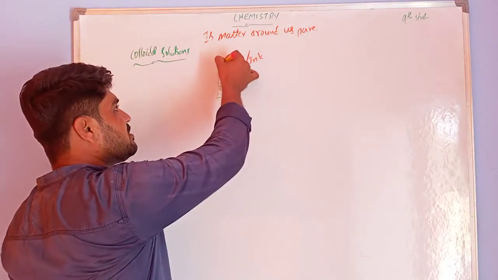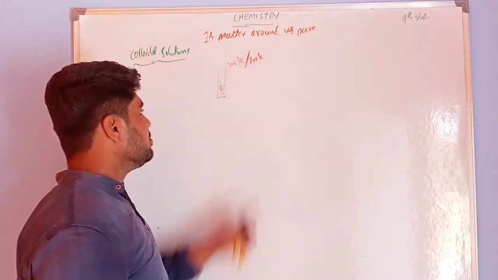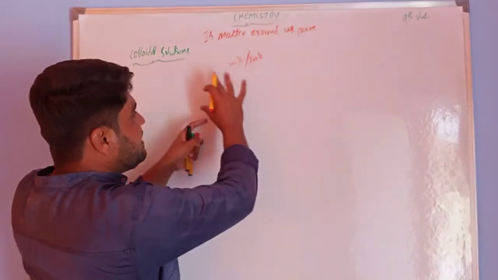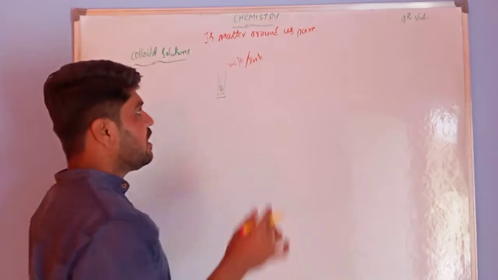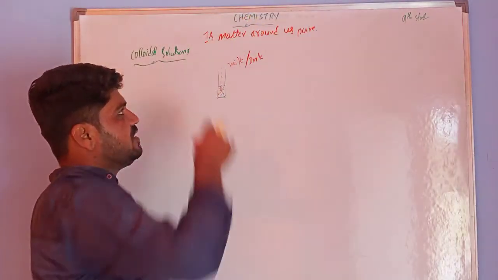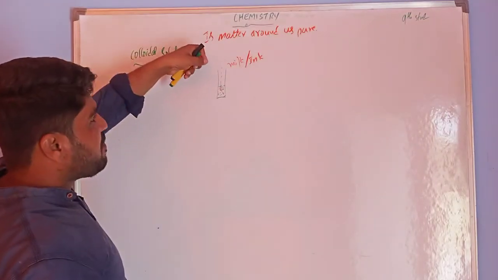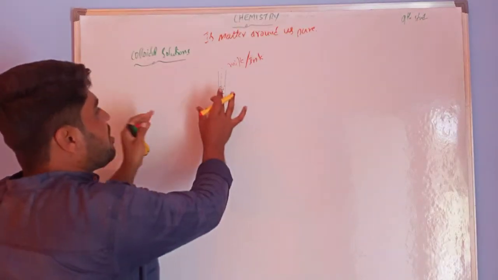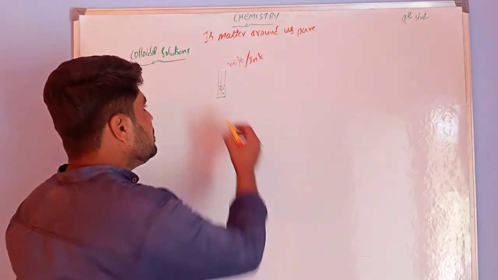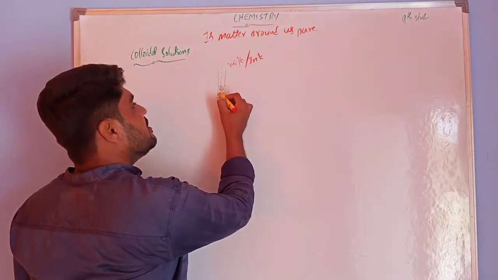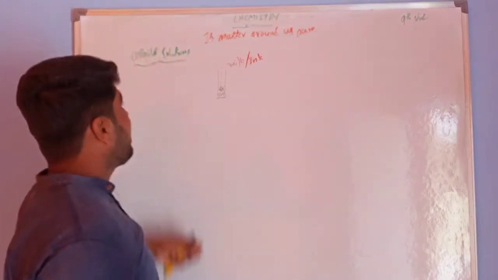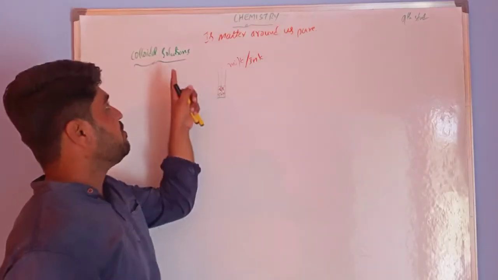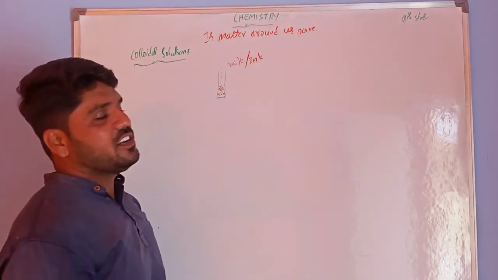If you pour two to three drops of milk into the water, it easily dissolves. Or if you add a drop of ink, the ink particles slowly dissolve in the water. This type of mixture we call colloidal solutions.